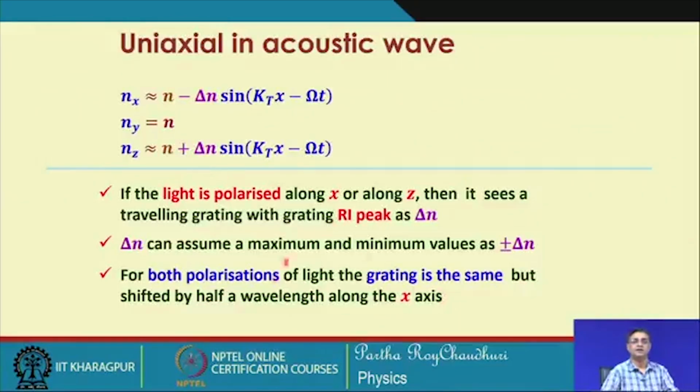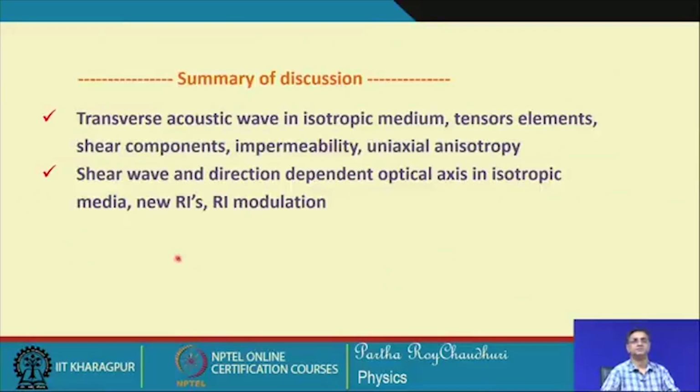This is a very interesting and very useful finding: in an isotropic medium, when there is a shear wave travelling, the refractive index perturbation is the same, independent of whether the light is y polarized or z polarized. These are the two possible polarizations. So, the refractive index formation, that is the grating formation, is identical in both cases.